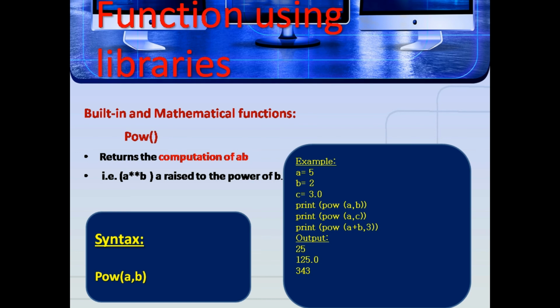Power function, it returns the computation of A power B. Syntax, power of A comma B. Example, A equal to 5, B is equal to 2, C equal to 3.0. Here print power of A comma B, print power of A comma C, print power of A plus B comma 3. So here A power B means 5 power 2, that is 25. Next one is 5 power 3, that is 125. Next one is A plus B, 5 plus 2 that is 7. 7 power 3 that is 7 cube that is 343.